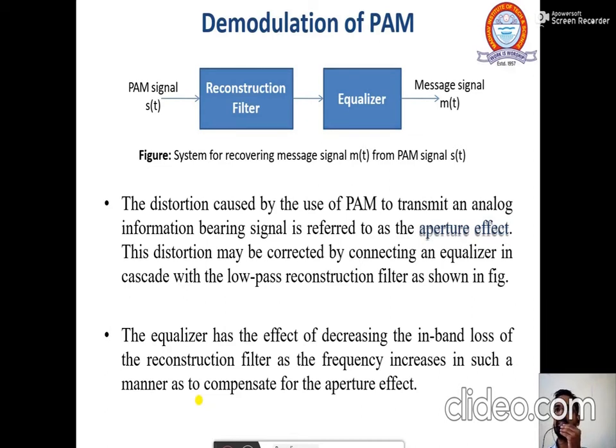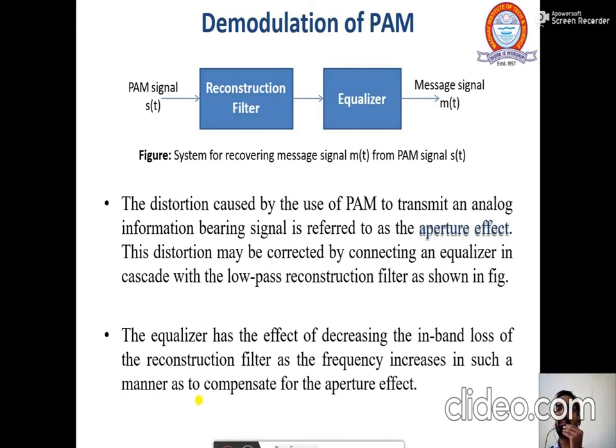The distortion caused by the use of pulse amplitude modulation to transmit analog information is referred to as the aperture effect. This distortion may be corrected by connecting an equalizer in cascade with the low pass reconstruction filter. So this is the low pass filter, and the low pass filter is followed by the equalizer, to remove the problem called the aperture effect. The equalizer has the effect of decreasing the in-band loss of the reconstruction filter as the frequency increases, in such a manner as to compensate for the aperture effect.